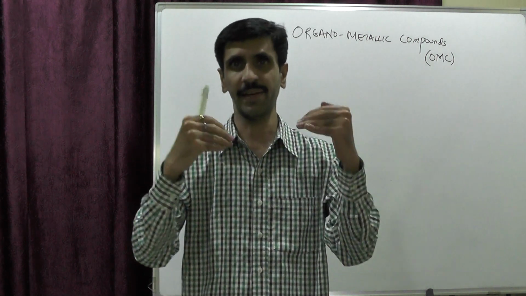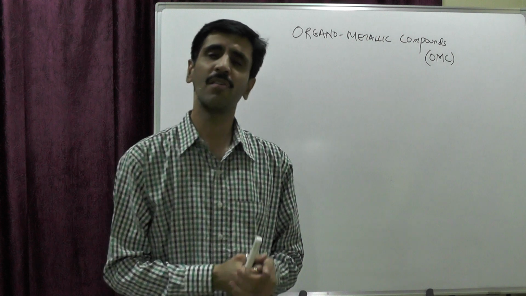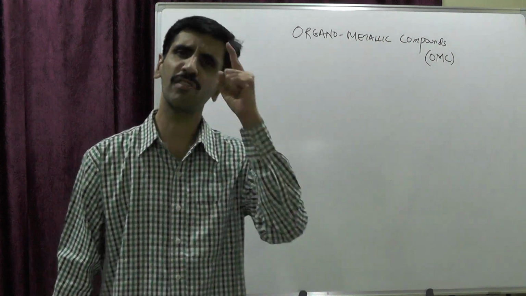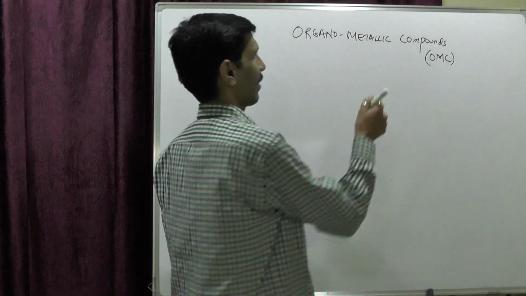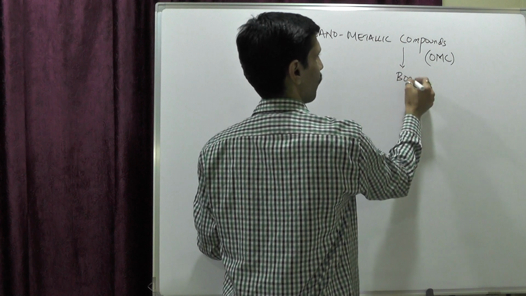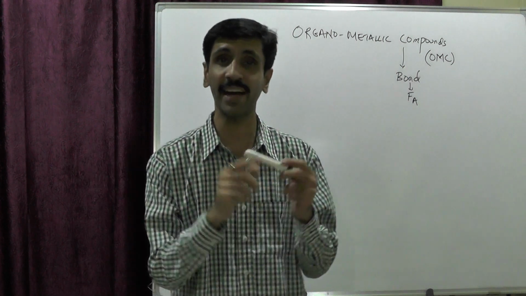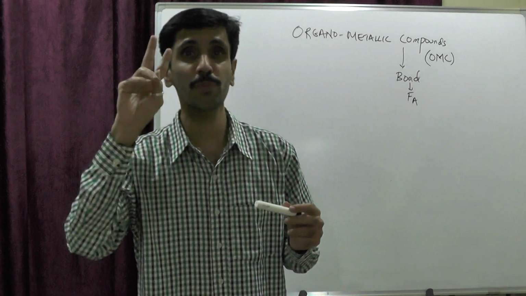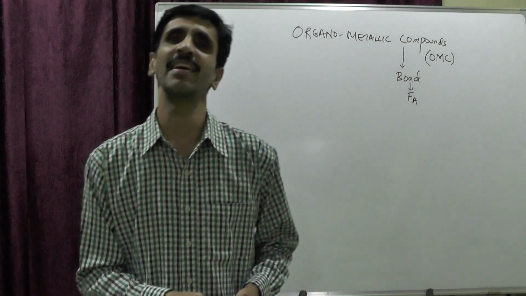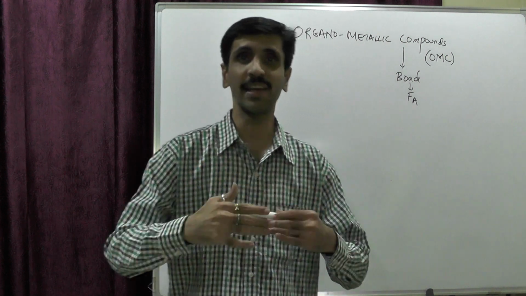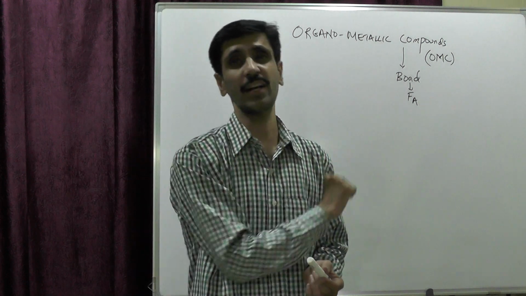Then I'll also explain what the contents are that we are going to discuss. So to begin with, when you talk about compounds, the very first thing, my dear friends, that should come into your mind is bond. A compound cannot exist without a bond. And bond is force of attraction. And when I talk about force of attraction, there has to be at least two species. We cannot say, I love myself. People will say, such a selfish person he is. So always we have to have an interaction between two people. That is what force of attraction is all about.